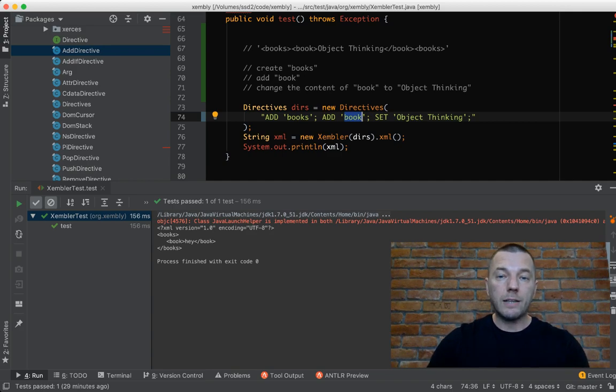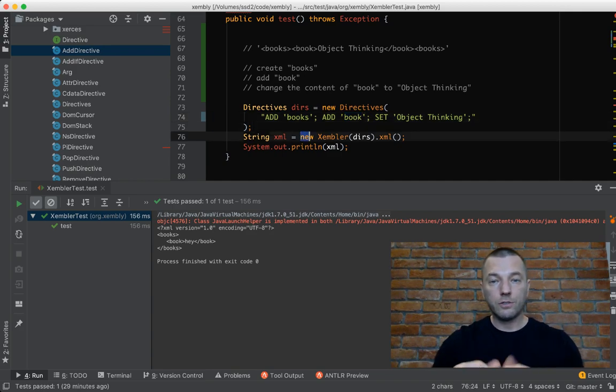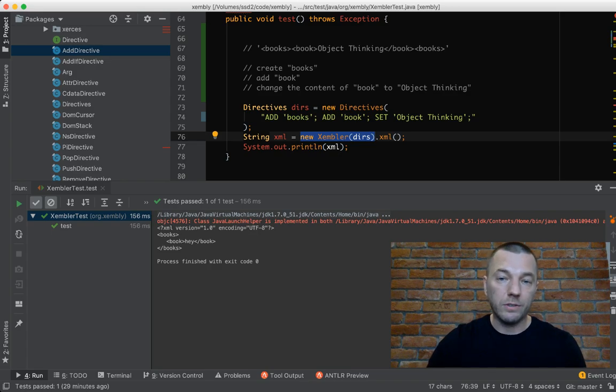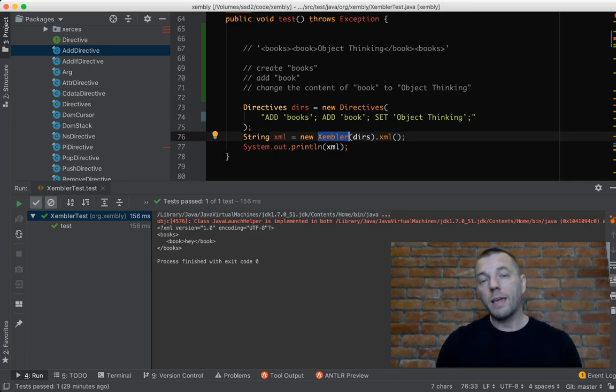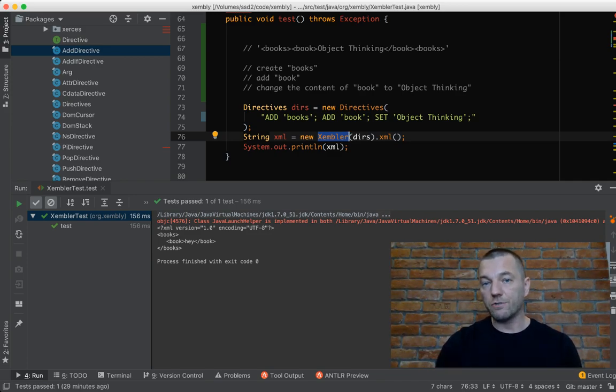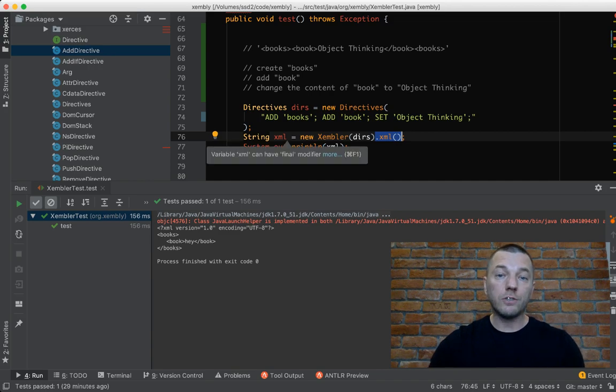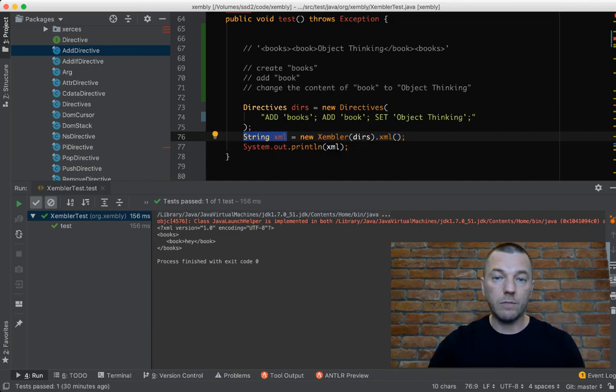So the next step is that we give these directives to the assembler. The assembler, again, I mock the assembler. So we have the assembler and assembly, and here it's assembler, which takes the directives and then it can do something with them. So for example, I'm saying .xml means produce the XML for me. So build it, not using anything, not modifying anything, but produce it from scratch, like you have nothing. So apply my commands to nothing and then see what happens. And it returns just a plain string, and then we print that string.